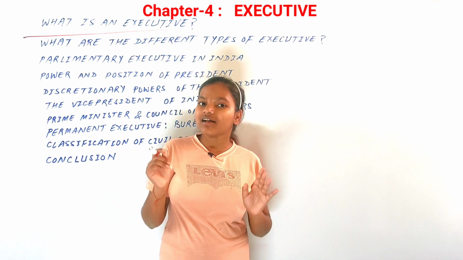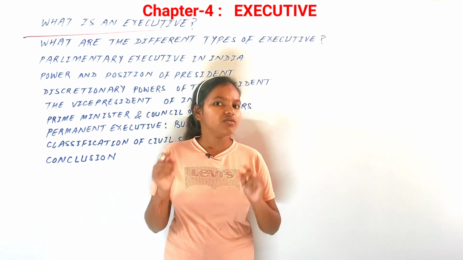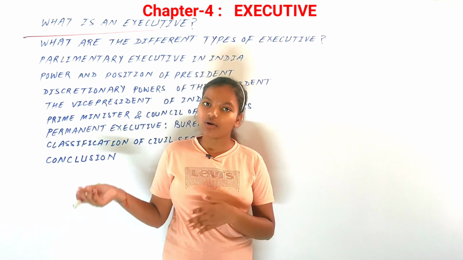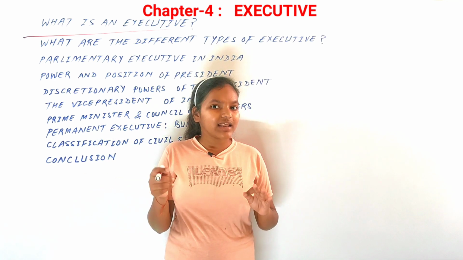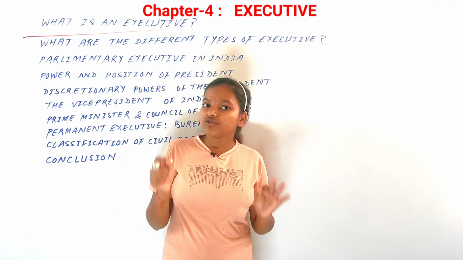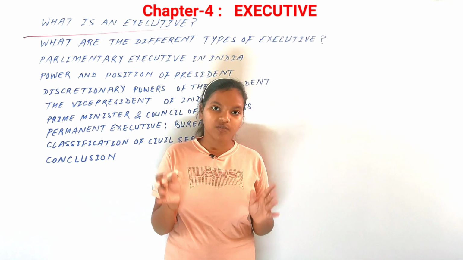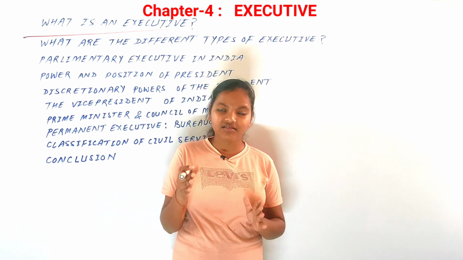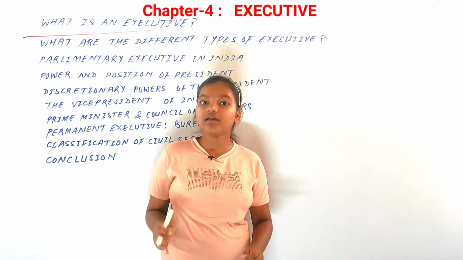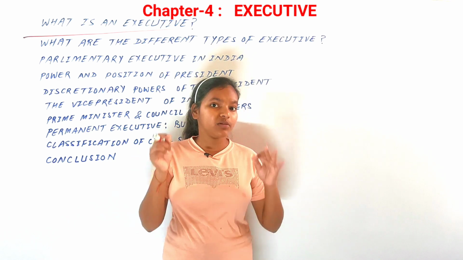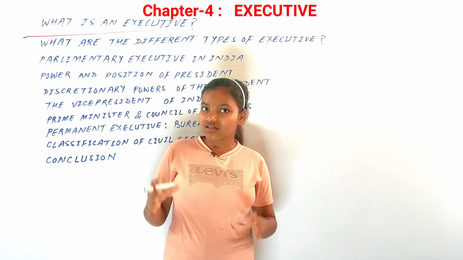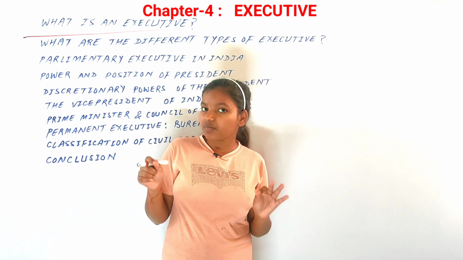Literally, the term executive means a body of people responsible for the implementation of any rules, regulations or laws it could be. So we can say that the same applies to the government also. In government too, we have the legislature, which is responsible for making laws and decisions for the country, and the executive is a branch of government which does the function of implementation of all those decisions into the day-to-day life of the people.